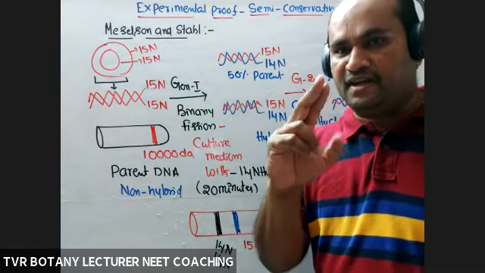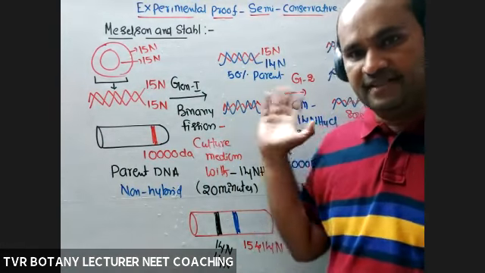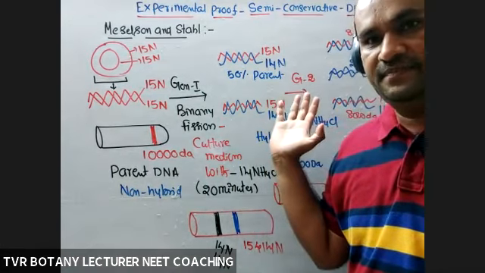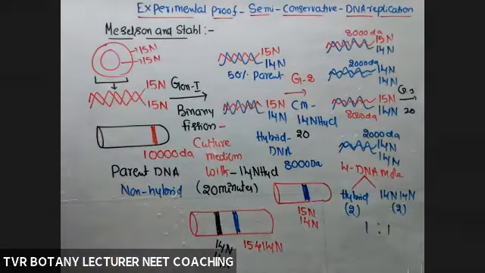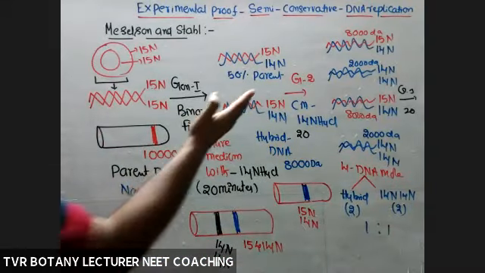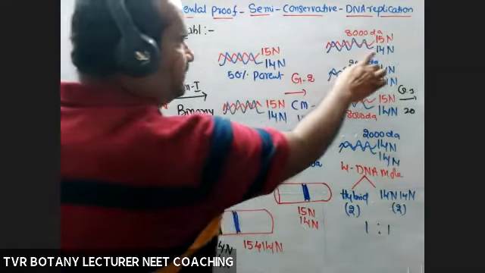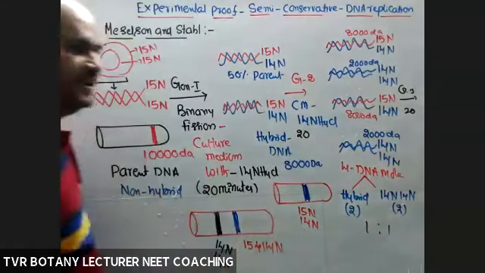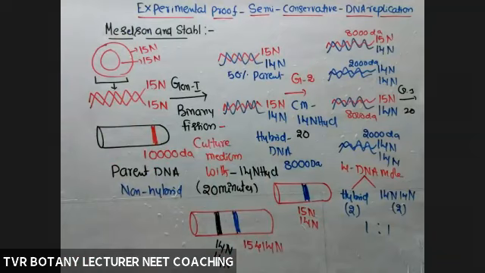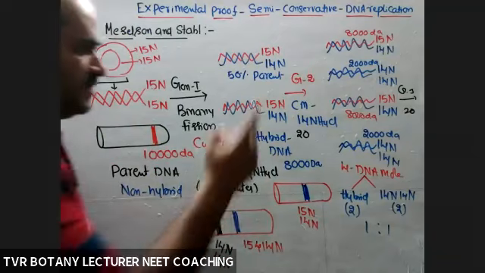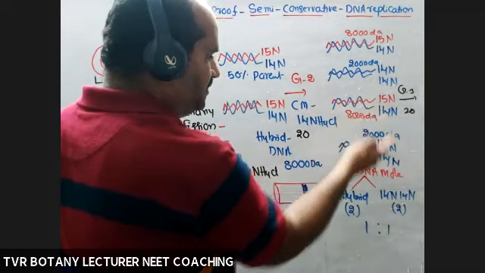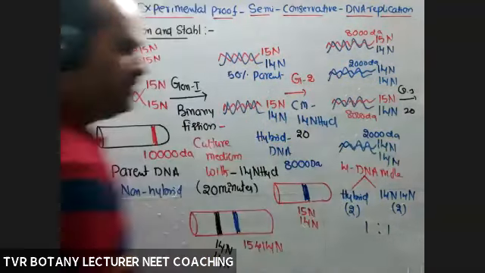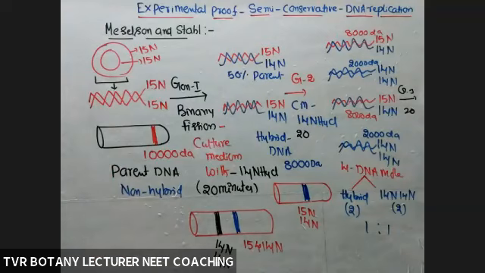DNA strand number constant. Which one is constant? 15 constant. Until and unless the culture medium is changed, there will be no change in the number of 15 containing DNA strands. Their number is always 2. And whose number is increasing? 14 containing strands increasing and 14-14 DNA molecules increasing. Remember that one. Is it clear? Right?